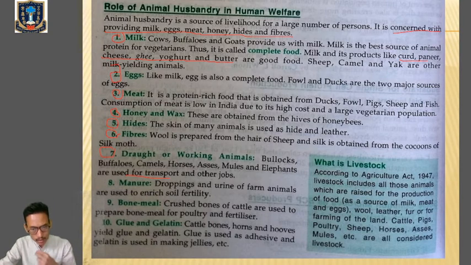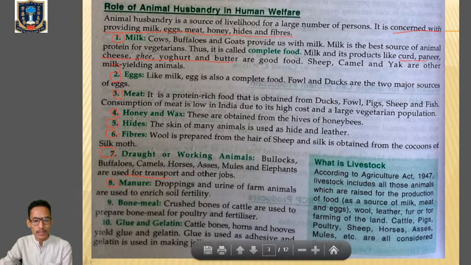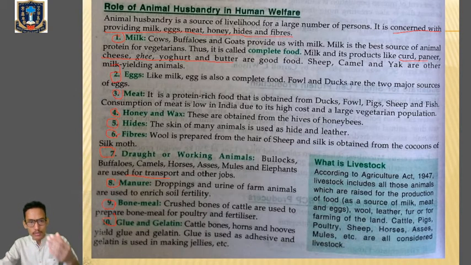Then we make fertilizers, right, from the excreta of those animals. Clear? Then bone meal, okay, crushed bones of cattle are used to prepare bone meal for poultry and fertilizers. Then glue and gelatins, right, cattle bones, horns, hooves, they are used to produce glue and gelatin. So these are the products which we mainly get from animal husbandry.